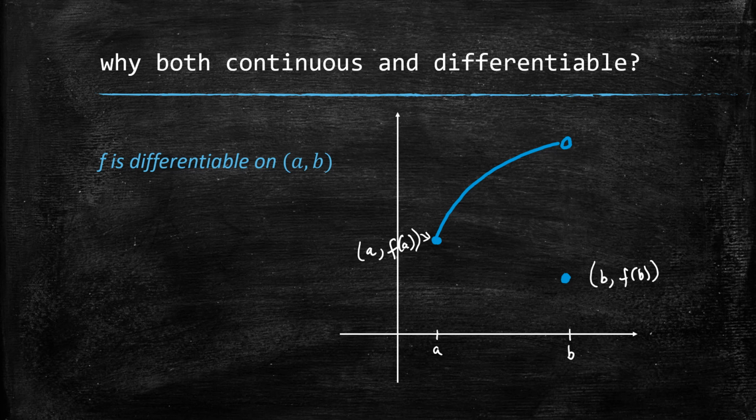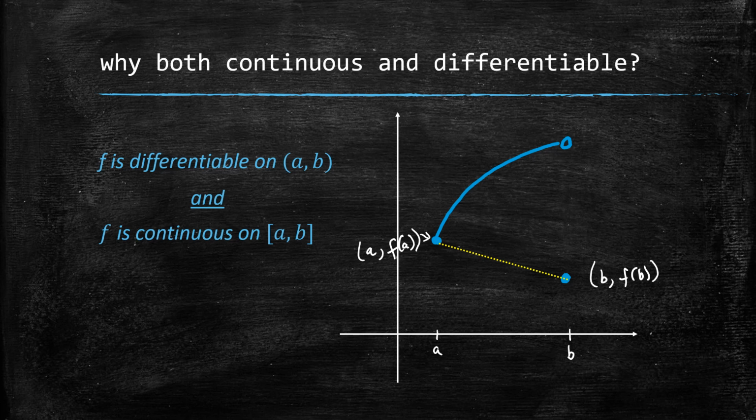So if we work out (f(b) minus f(a)) over (b minus a), we would actually be working out the slope of that line there, connecting the endpoints, the secant line. And as you can see, that slope is negative, but meanwhile, the function itself is increasing. The slope is positive. So there's not one point on that function where the slope of the tangent line equals the slope of that secant line. Therefore, that is why we need this extra condition that f has to be continuous on the closed interval [a, b].